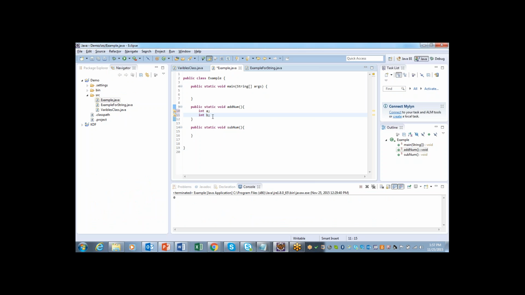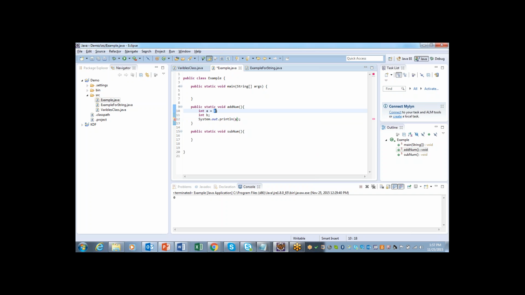I have declared them, so let me try to use them for the first time. Let's see what the system says. So System.out.println, and I'll try to use the variable a. Here I'm getting an error. The error says initialize the variable.